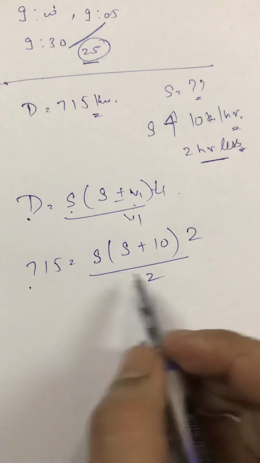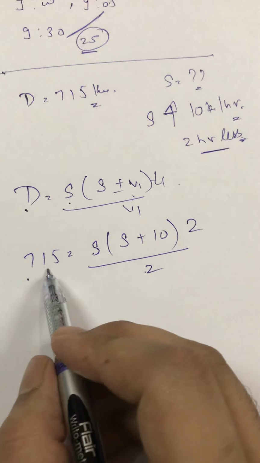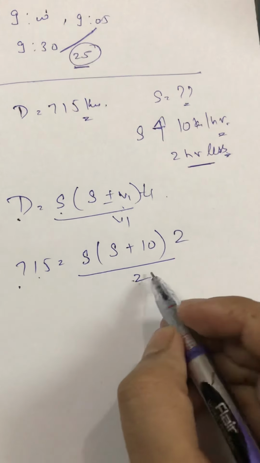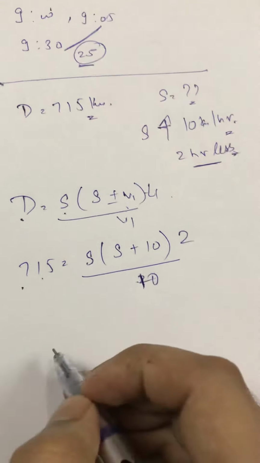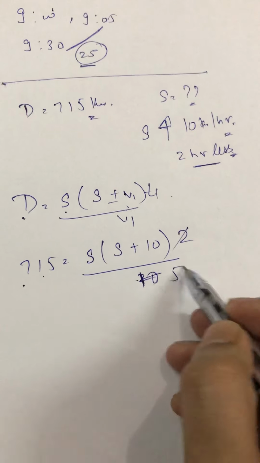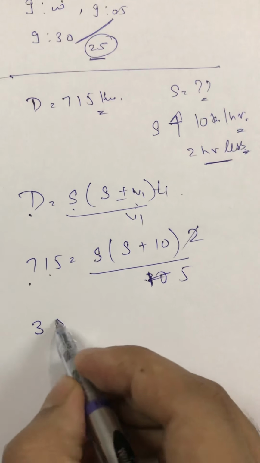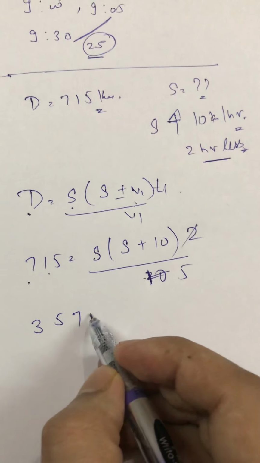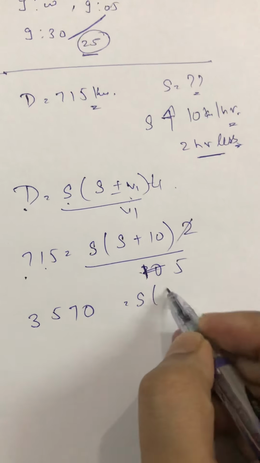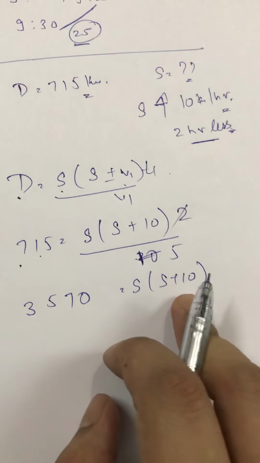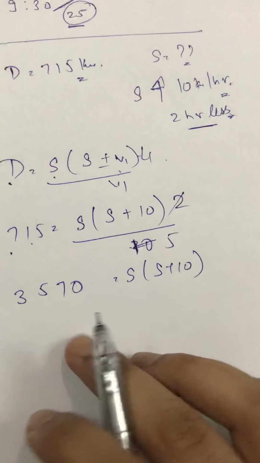If I multiply here, this is 14300, sorry, this was 10. So it becomes 5 times 3575, that is equal to speed into speed plus 10. Now a quadratic equation is forming, but I'll not go with this. I'll check out my options.